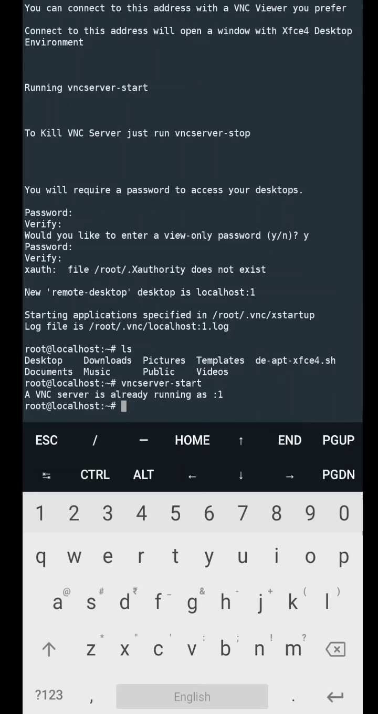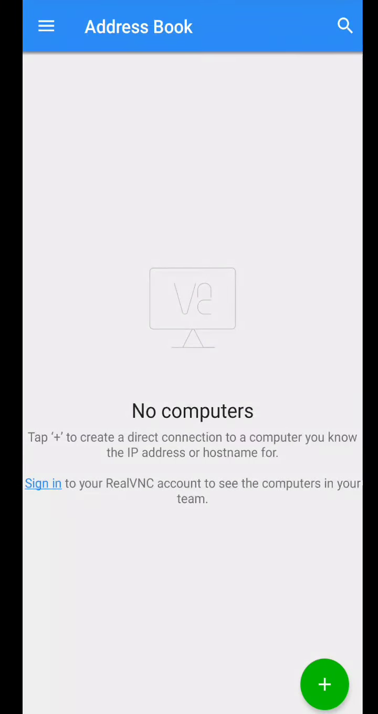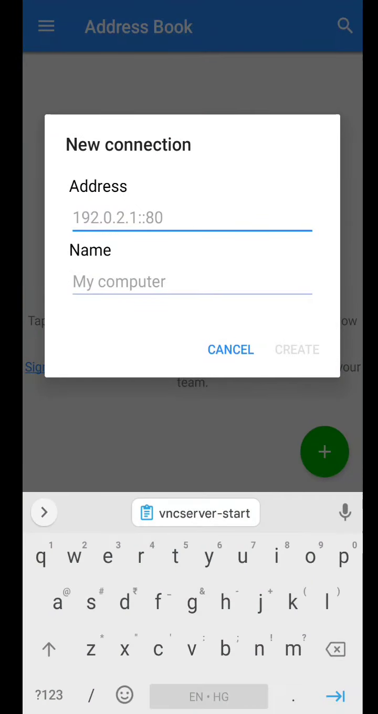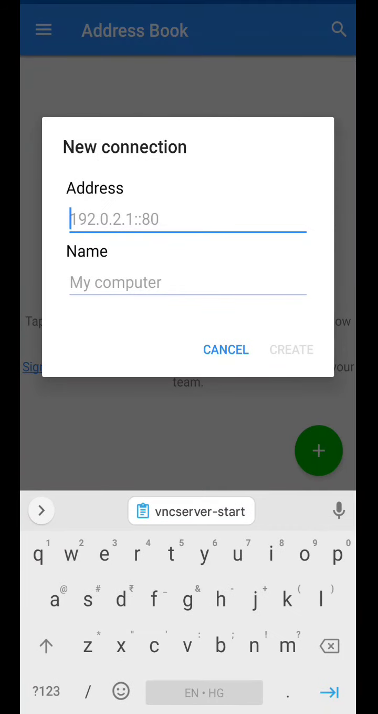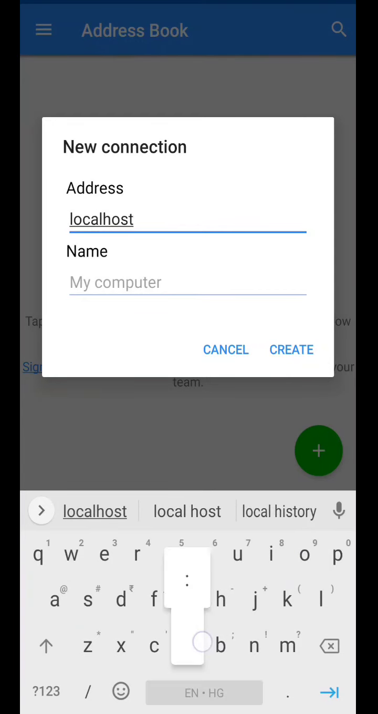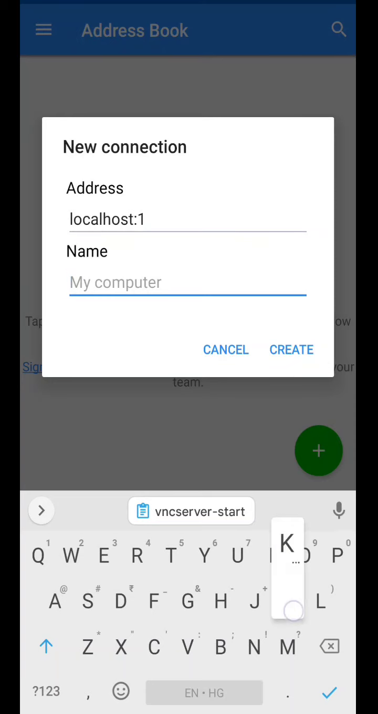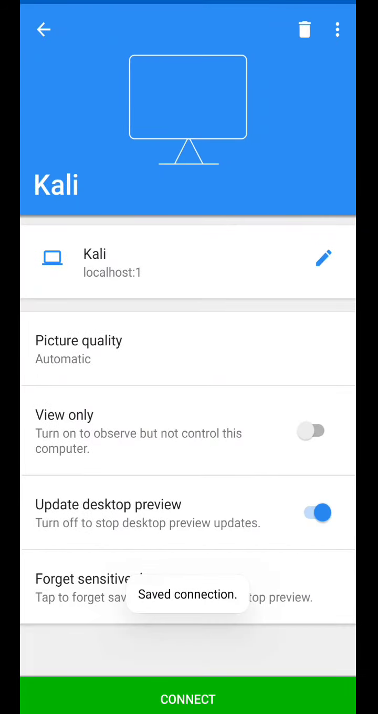Okay, it is already saying that a VNC server is already running as one. So now we will go to our home menu. Then we are going to come to the third app which we have installed, that is VNC Viewer. We will open it. Now we'll have to create a new connection for this. So as you have seen, in address we are going to type localhost:1. Okay, now computer name you can type Kali and you will create it.